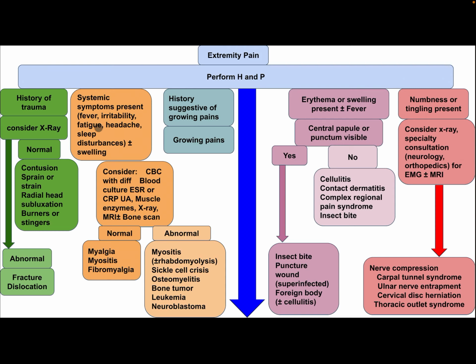Is there a systemic symptom present: fever, irritability, fatigue, headache, sleep disturbance, with or without swelling? Consider CBC with differential, blood culture, ESR or C-reactive protein, urine analysis, muscle enzyme, ultrasound, X-ray, MRI, bone scan. If there is a normal finding, differential diagnosis may include myalgia, myositis, fibromyalgia. If there is an abnormal result, differential diagnosis also may include myositis, rhabdomyolysis, sickle cell crisis, osteomyelitis, bone tumor, leukemia, and neuroblastoma.